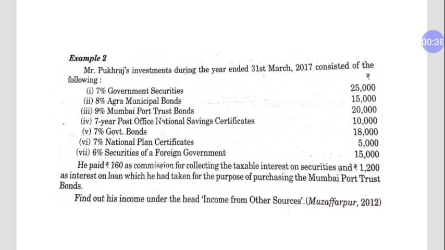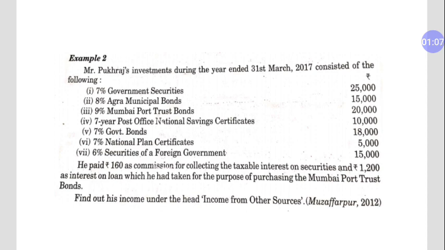As you can see in this question, we have Mr. Pukhraj's investments. These are investments, not incomes. Investments during the year ended 31st March 2017 consisted of the following. What are his investments? First of all, 7% government securities. This 25,000 he invested is not his income. He will get 7% interest on that.